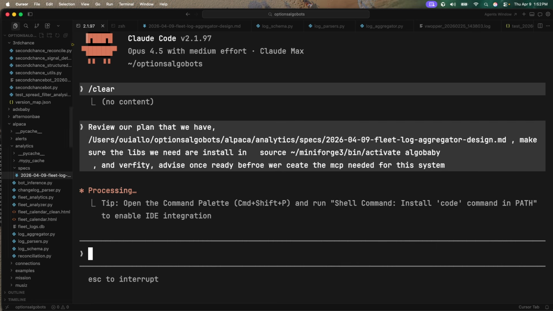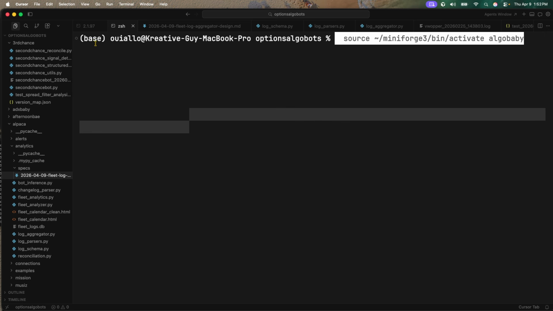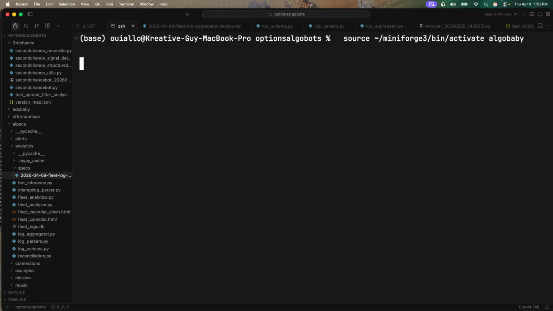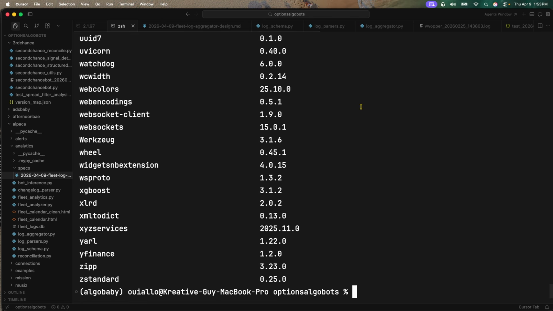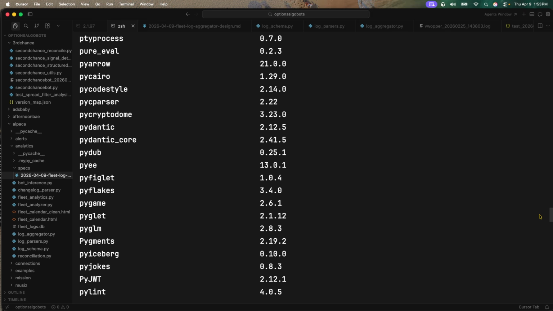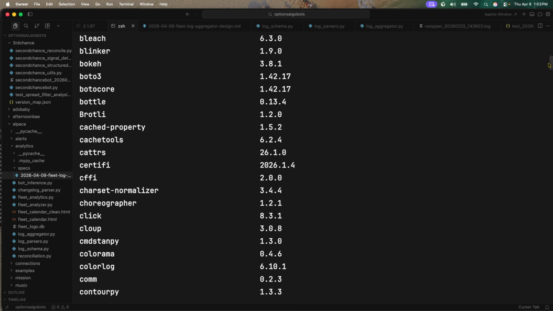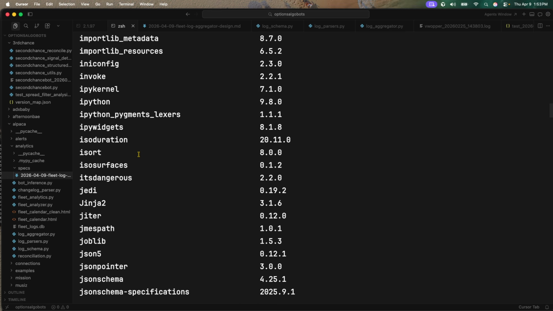All right, beautiful. You're going to go ahead and review that. So you see base. I'm not in the Conda environment because it says base. So let me jump into the Conda environment. I'm just going to paste it. You see how it says Algo now. Now we're going to hit pip list. Now this lists all of the Python packages that we have here. So we're looking for two things. We're looking for FastMCP. Where are you?